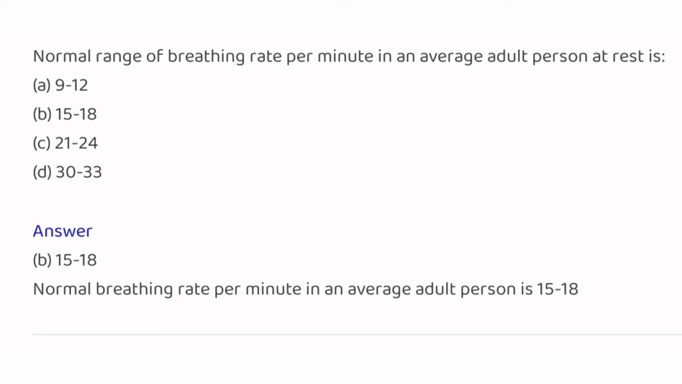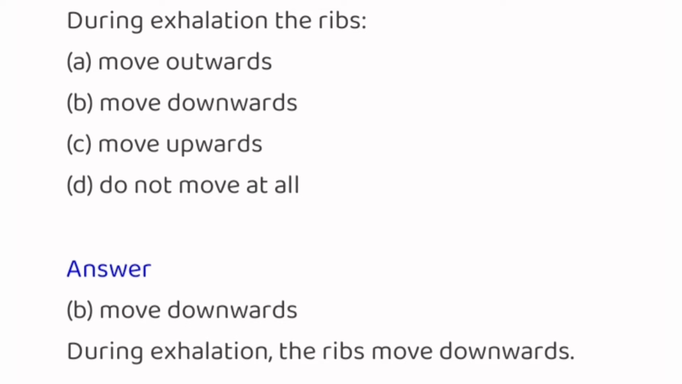Normal range of breathing rate per minute in an average adult person is 9 to 12, 15 to 18, 21 to 24, 30 to 33. And the answer is 15 to 18. Normal breathing rate per minute of an average adult person is 15 to 18. During exhalation, the ribs move outwards, move downwards, move upwards, don't move at all. And the answer is move downwards. During exhalation, the ribs move downwards.